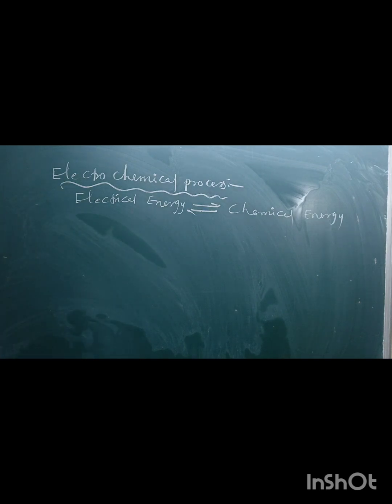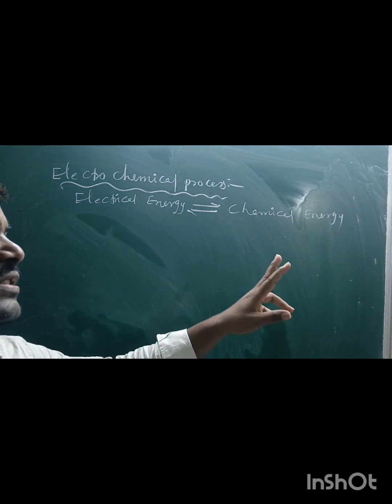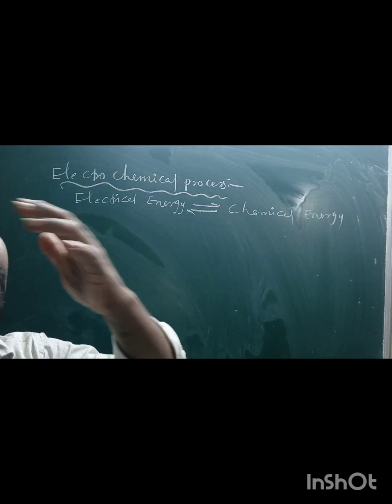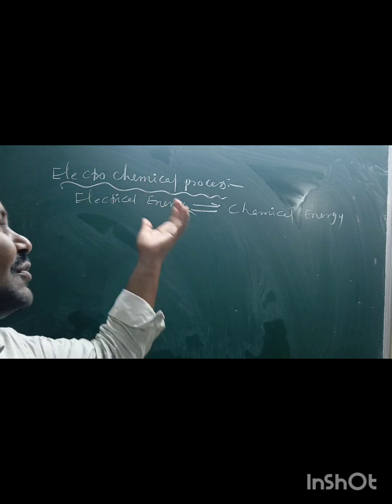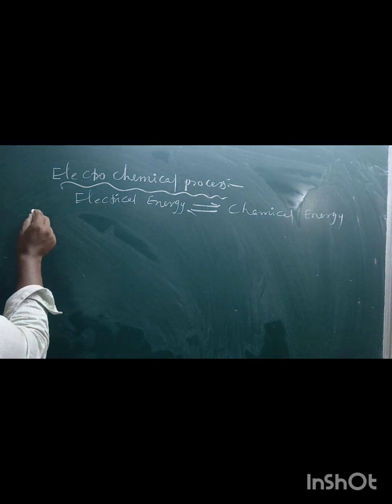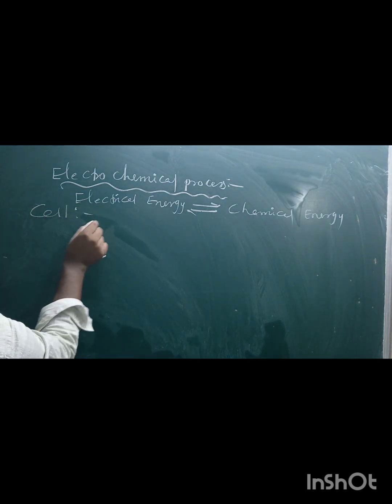Second one, chemical change converted into electrical energy, which means by a chemical process we can produce electric current. The device where this chemical process takes place is called a cell. What is a cell, sir? A cell is a device. It is a site of chemical process.